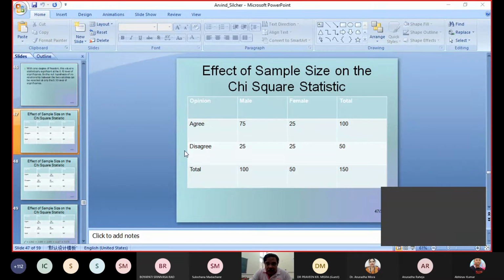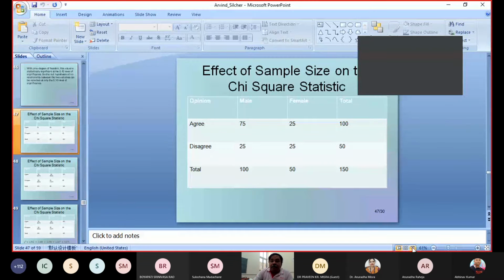But there is another student who got the same assignment but did not collect the data. What he did was ask his friend for the data, and he just told his friend, please give me this one.